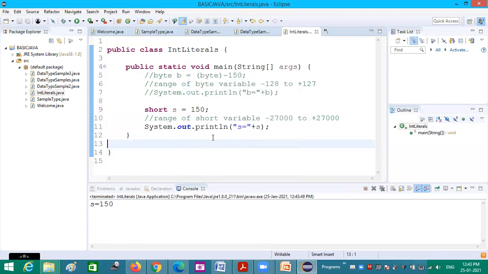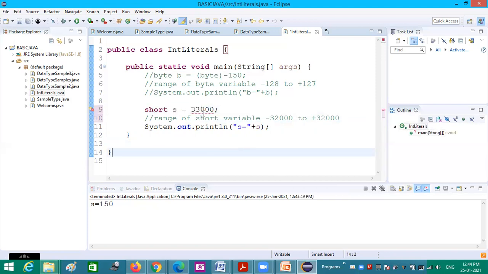Now I am trying to store 28,000, positive 28,000, which crosses this range. Let us see what happens. It is actually 32,000 something, so now I am giving 33,000.